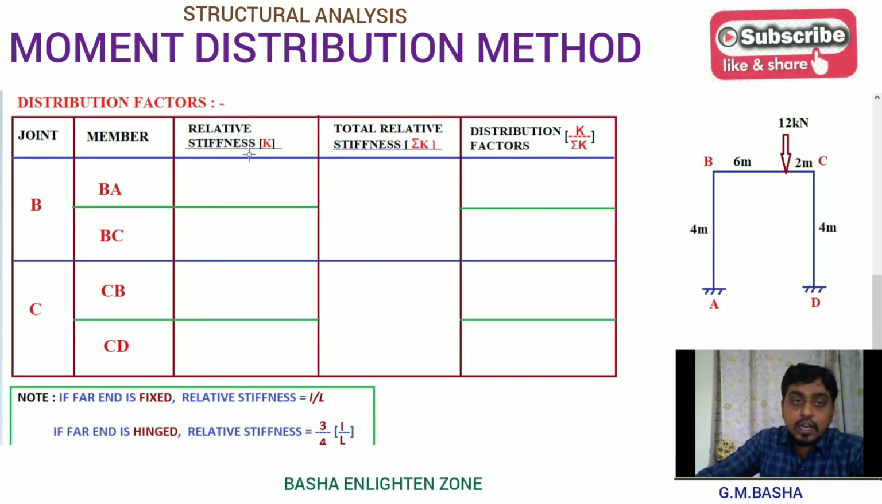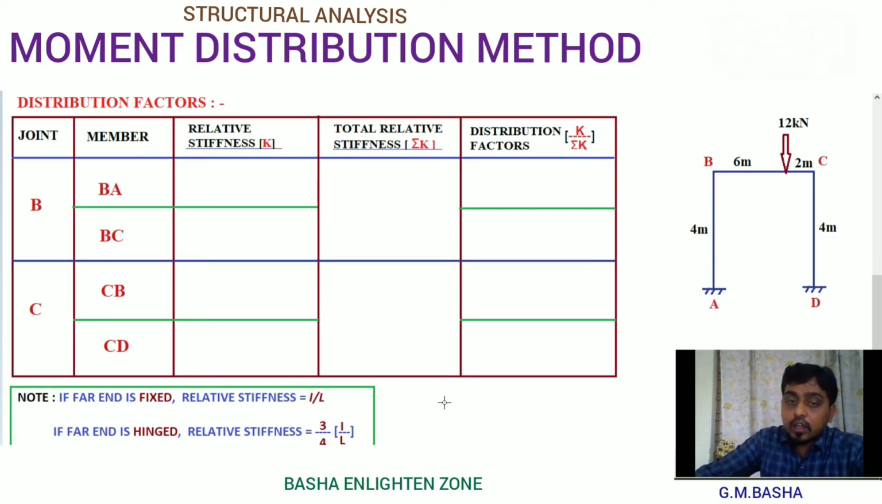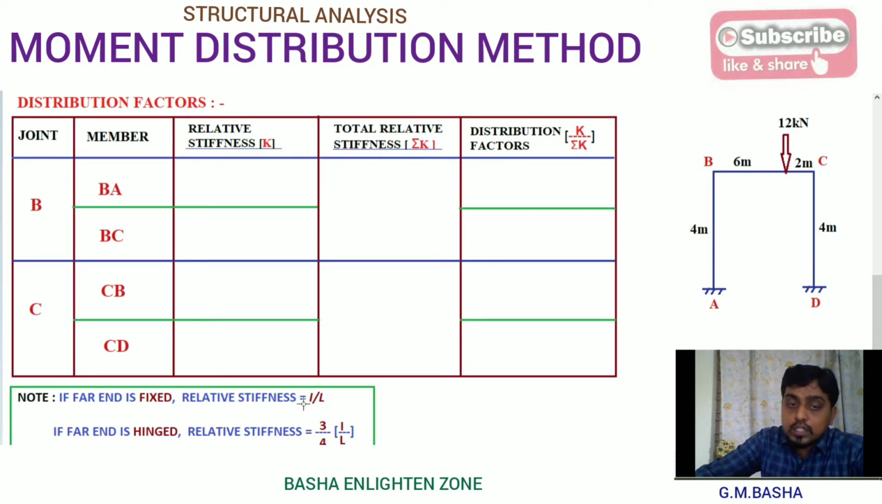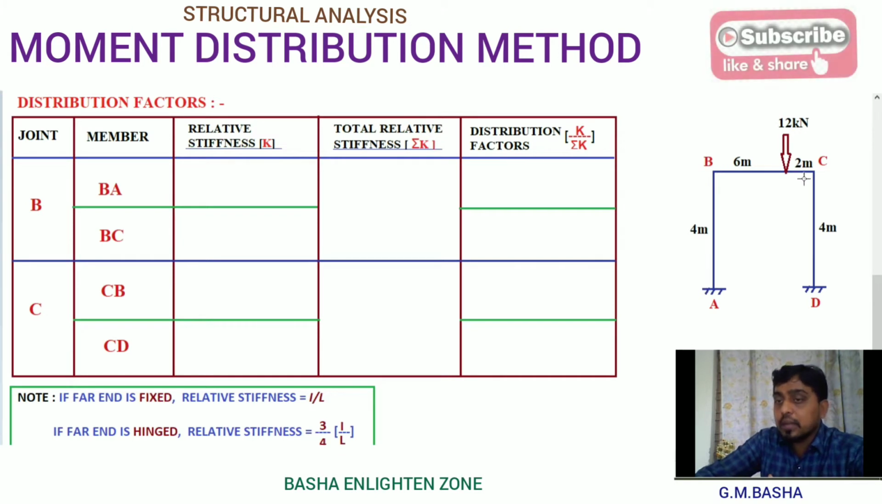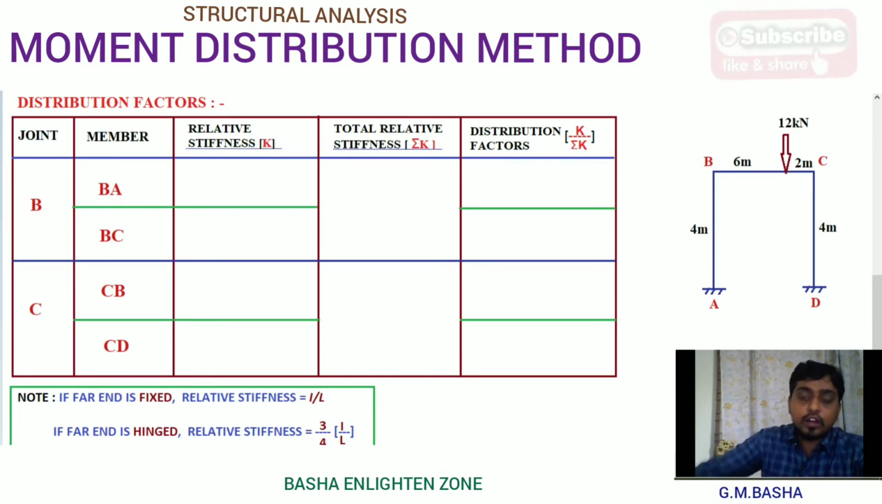And what is the relative stiffness? Already I told you so many times, whenever the far end is fixed, your relative stiffness will be equal to I by L. Whenever the far end is simply supported, your relative stiffness will be equal to 3 by 4 times of I by L. Here both at A and D it will be fixed. Intermediate supports B and C are also taken as fixed conditions. Therefore, all the conditions will be the far end fixed condition.